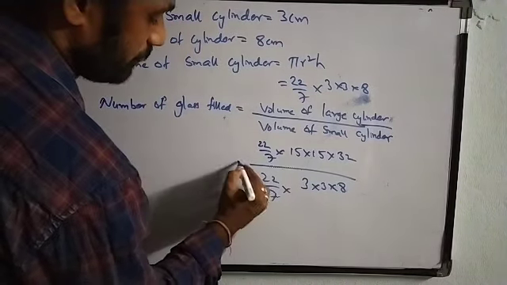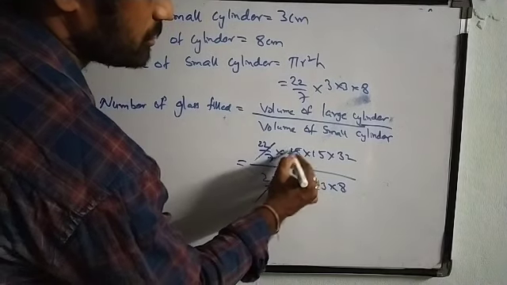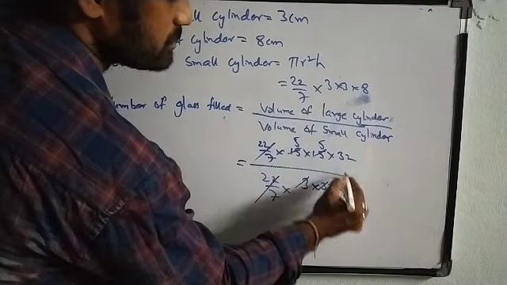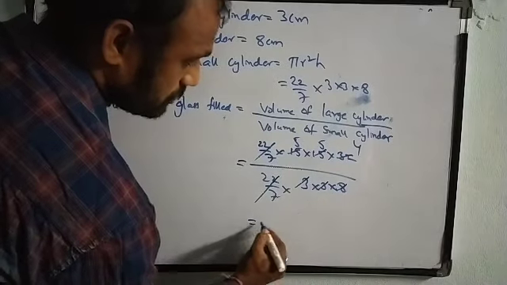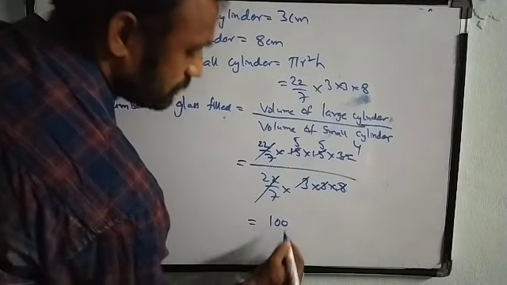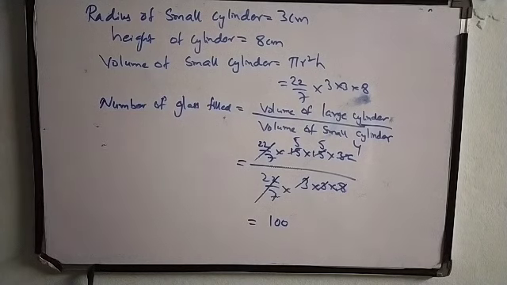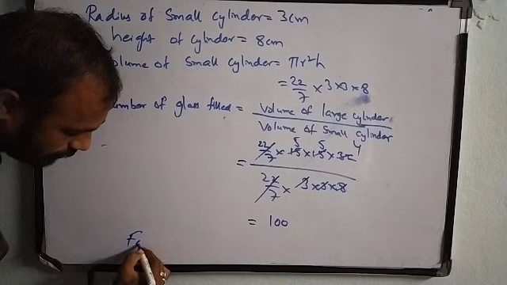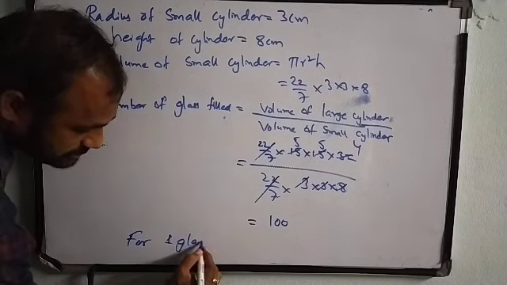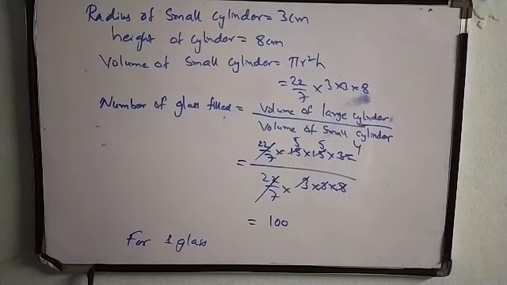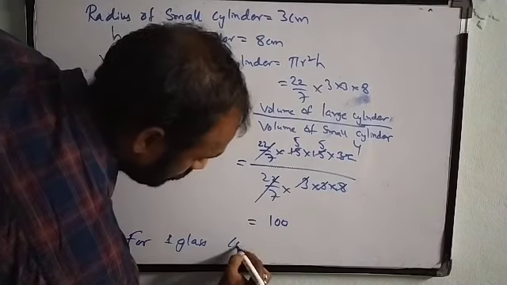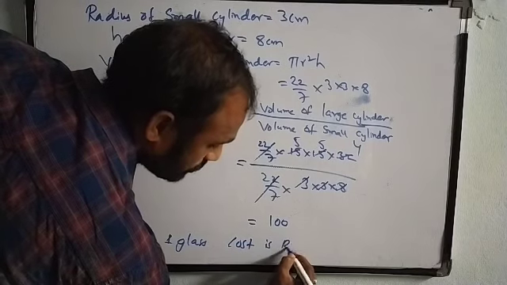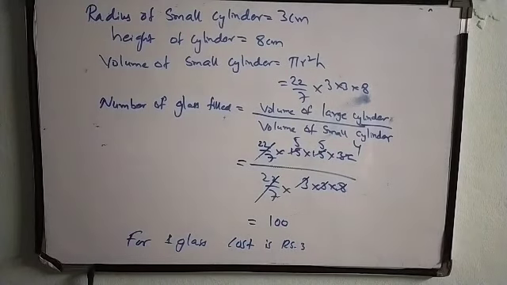So further simplification, these two get cancelled. 5 times, 5 times, and here 4 times. So 25 4s are 100. So we are going to fill 100 glasses. So each glass we are going to sell for 3 rupees. For one glass we are going to charge rupees 3.